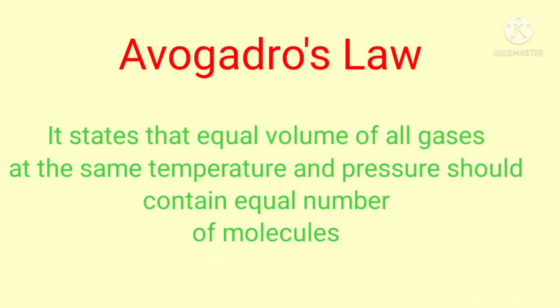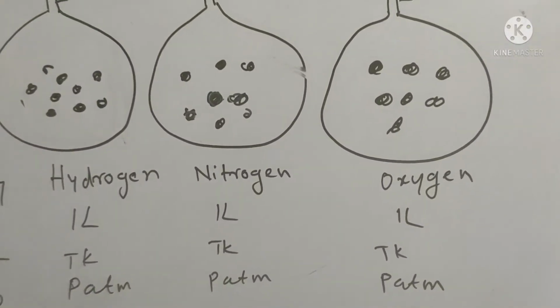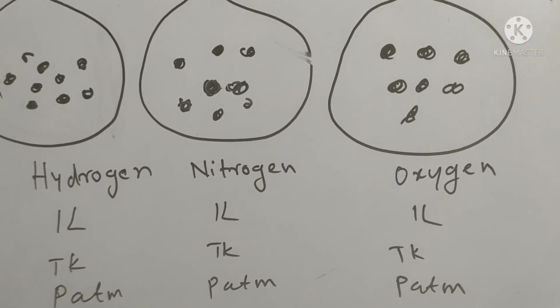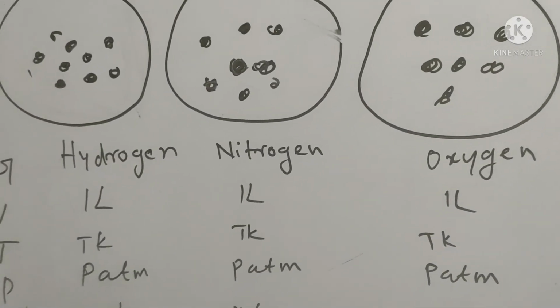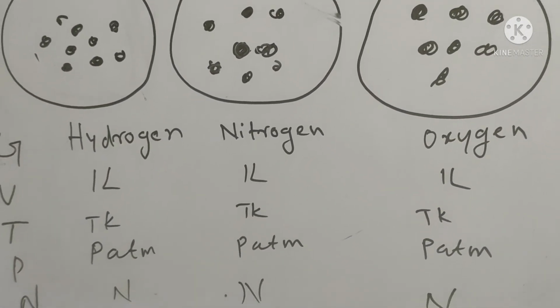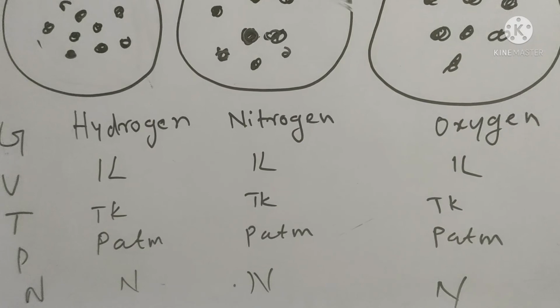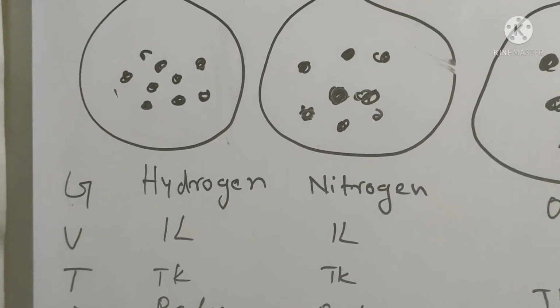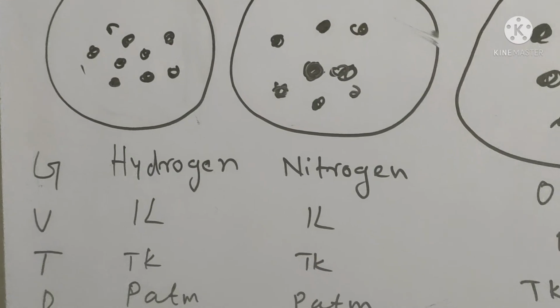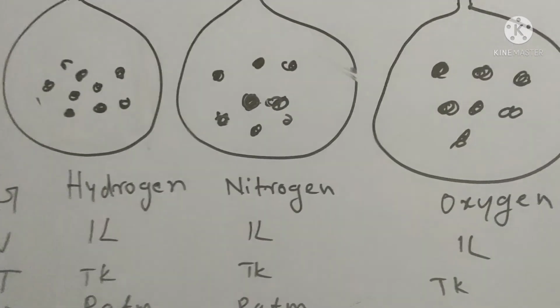Avogadro's law. It was proposed by Avogadro in 1811. It states that equal volumes of all gases at the same temperature and pressure should contain equal number of molecules. For example, if equal volumes of different gases are held in separate containers under similar conditions of temperature and pressure, then each container will contain the same number of molecules. The total mass of each gas in the container may differ.